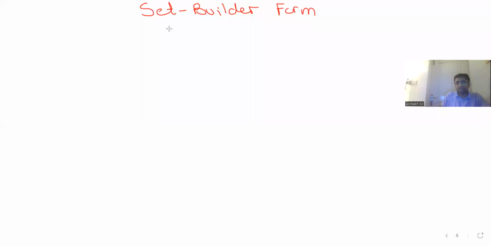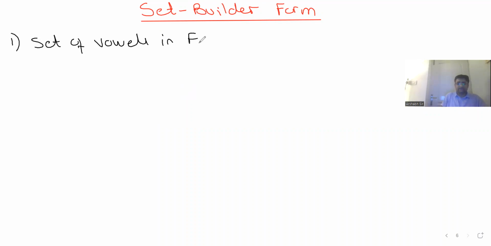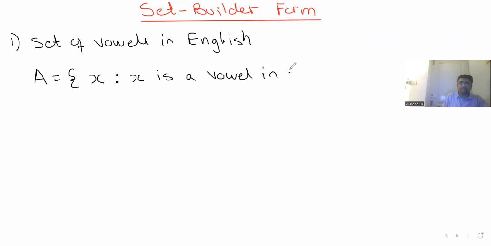Okay. Now, guys, in set builder form, what we do is we basically represent all the elements by a common property. Is this clear? It's a bit different from what you've learned. So again, I'll take the examples. Let's say I take this same example, set of vowels in English. So I'll say set A comprises of all elements X such that X is a vowel in English.